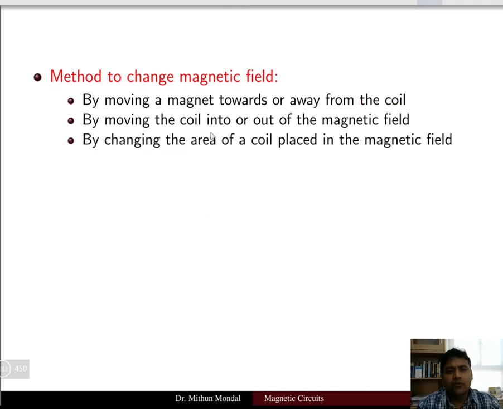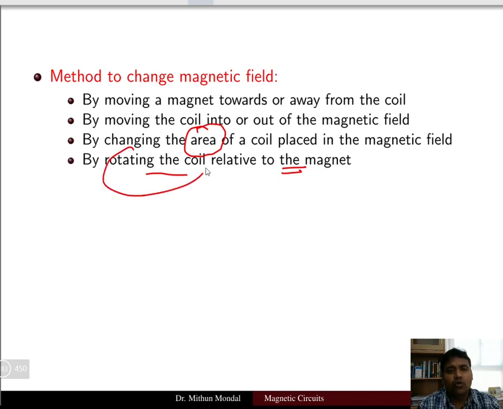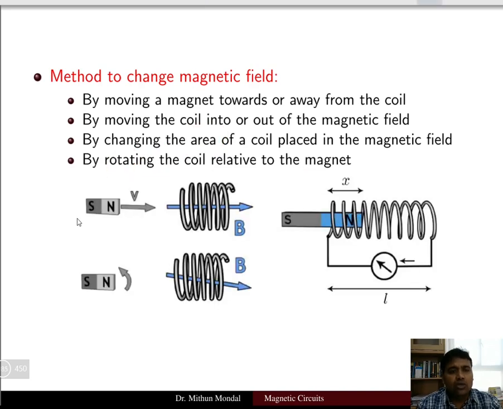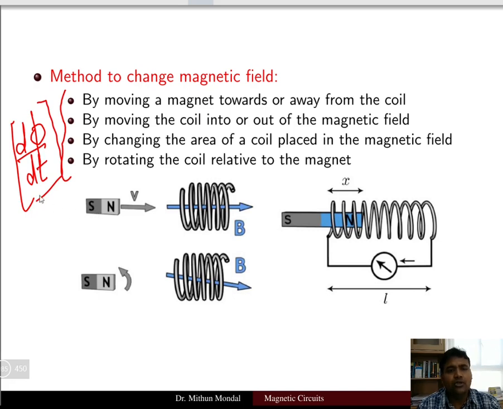Third case is if you change the area of a coil placed in the magnetic field. Fourth case, by rotating the coil relative to the magnet. So here we are changing the area, here we are rotating the coil. So in the four cases, always the flux linkage will change. So d phi by dt will change. So if there is a change in the flux linkage, then obviously an EMF will be produced.